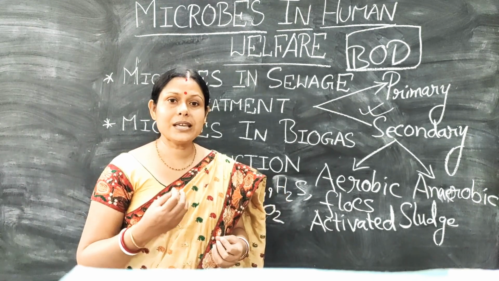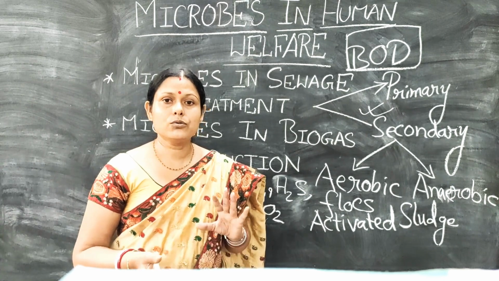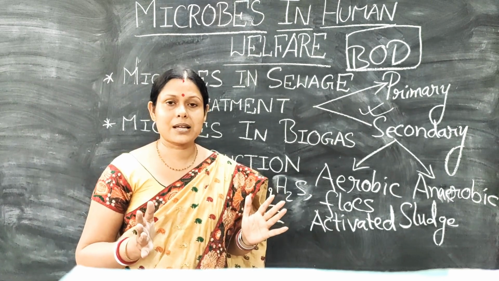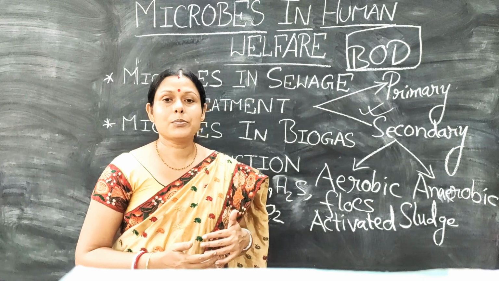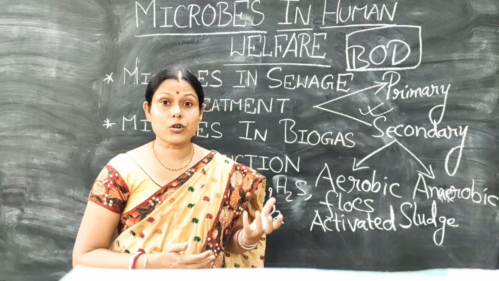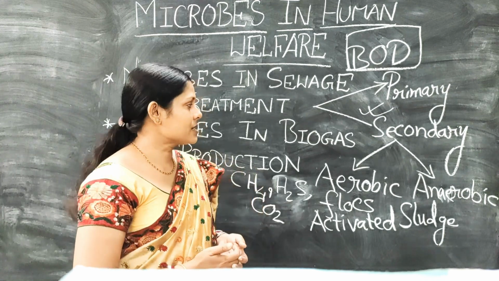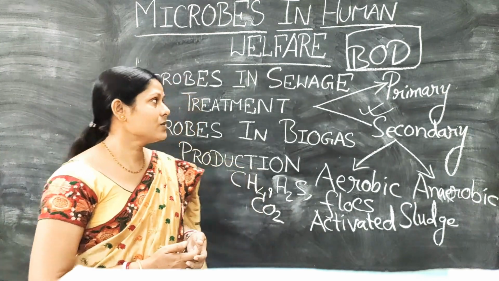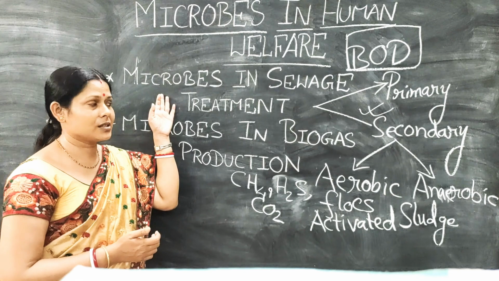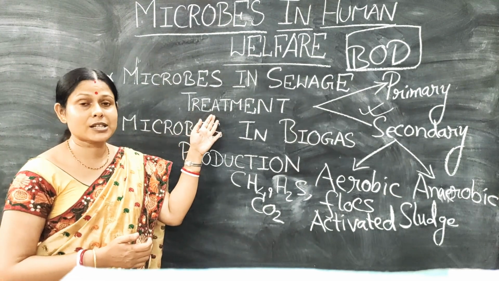So if this way we can teach people how to create biogas plants in their own locality, then the problem of shortage of cooking fuel can be solved to a large extent. So that's it for today's class, in which we studied microbes in the sewage treatment plant, from where you get a lot of questions.